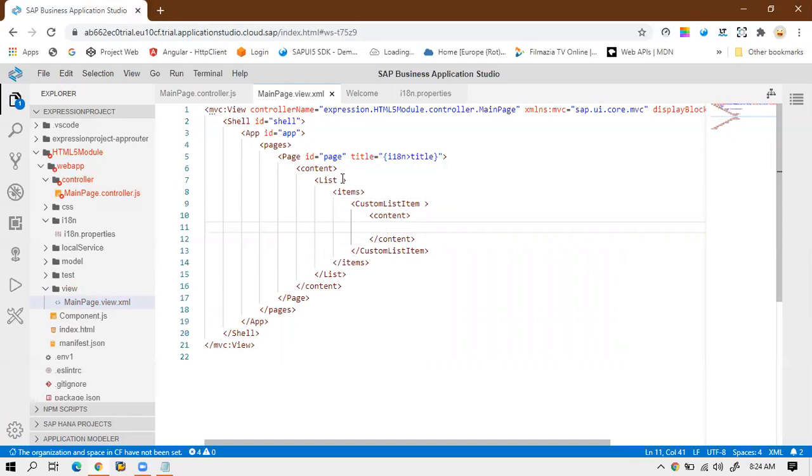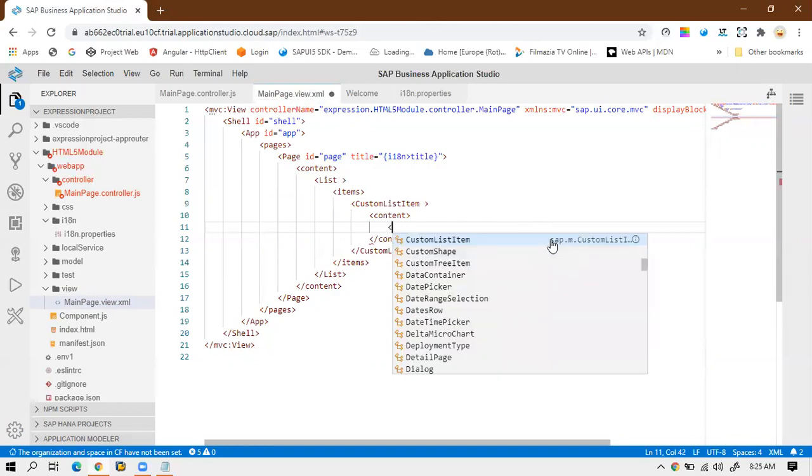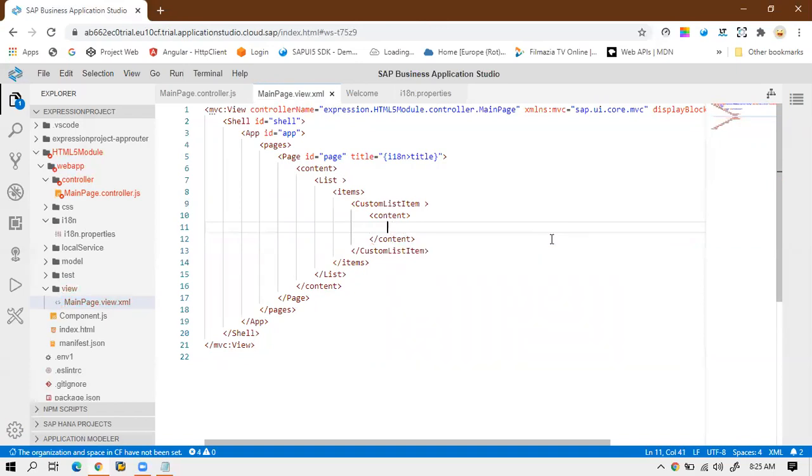Okay, so first what I want, two things. First I will display the name, and after that on the right hand side I will display the message whether that particular employee is eligible for voting or not. So for that, first I will declare one text field. So maybe what I will do, I will take one edge box.